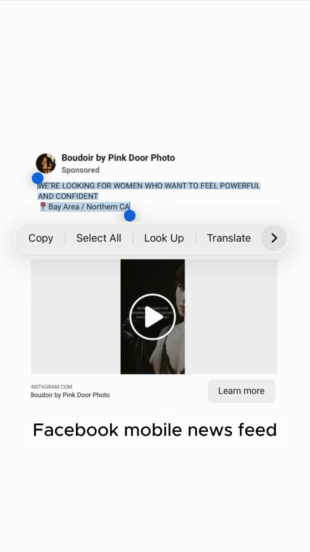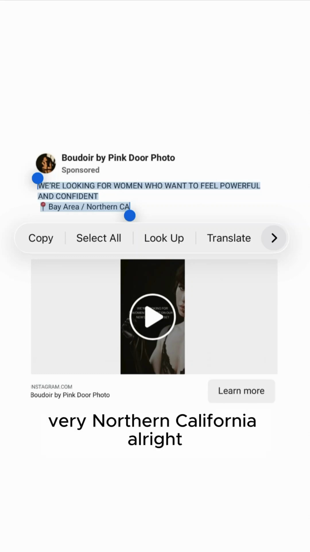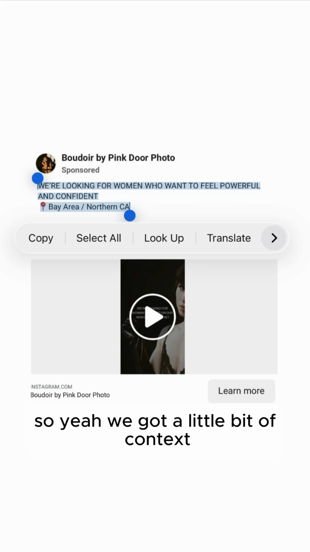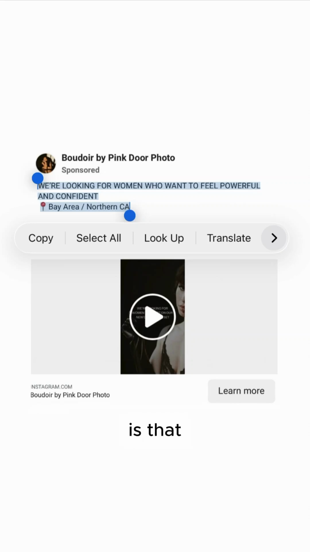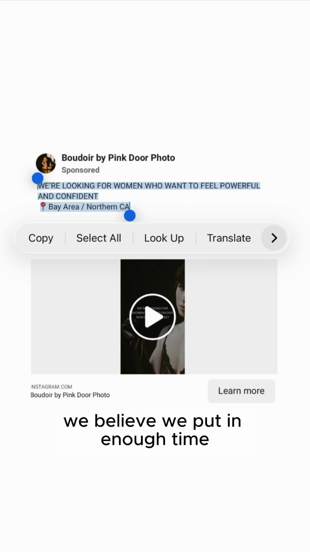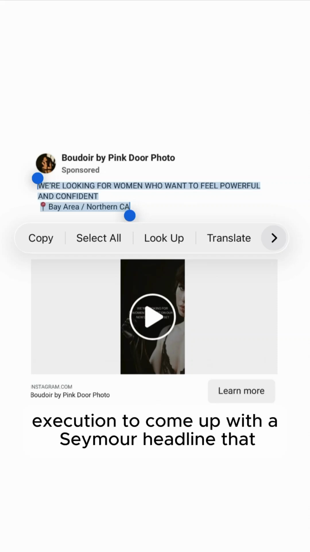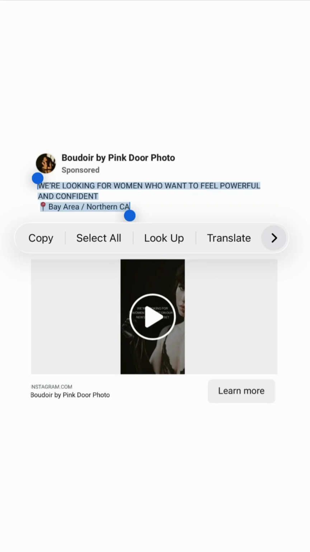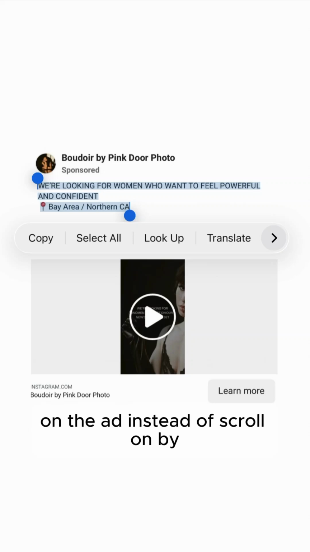Finally, we're going to look at the Boudoir low click, or the Seymour headline here. First 2 3/4 lines, Facebook mobile newsfeed. Looking for women who want to feel powerful and confident. Bay Area, Northern California. All right, so yeah, we got a little bit of context, but still lack of context mistake. The false belief that caused us to make this mistake is that we believe we put in enough time and enough planning and execution to come up with a Seymour headline that will have women stay and click somewhere on the ad instead of scroll on by.